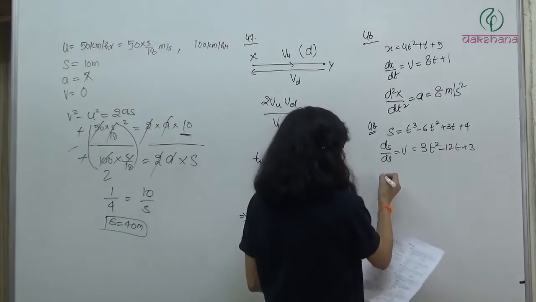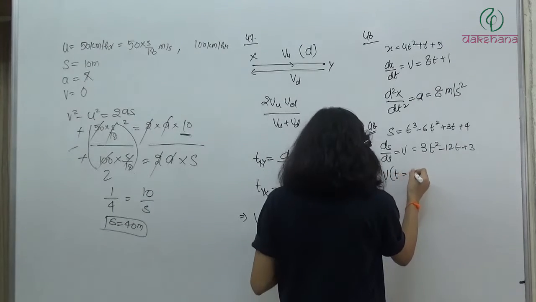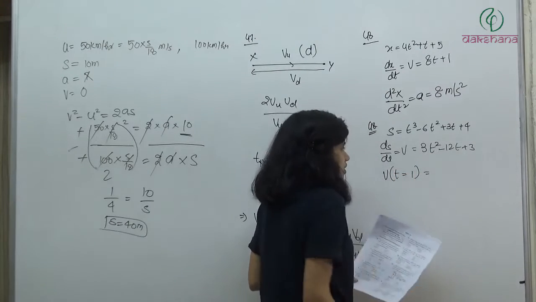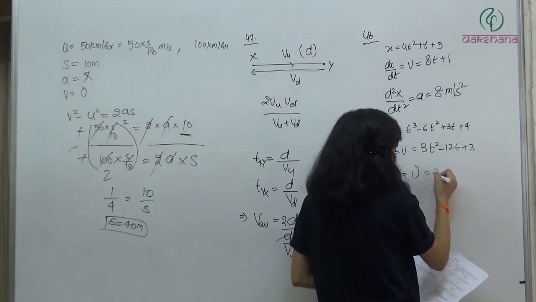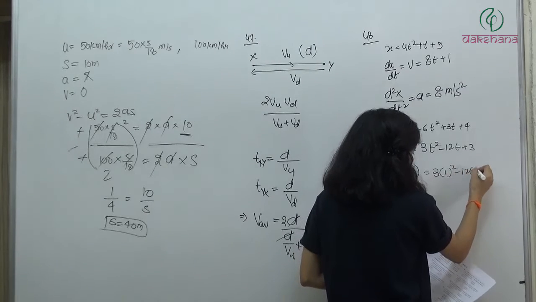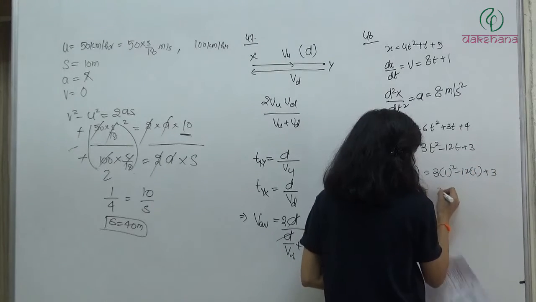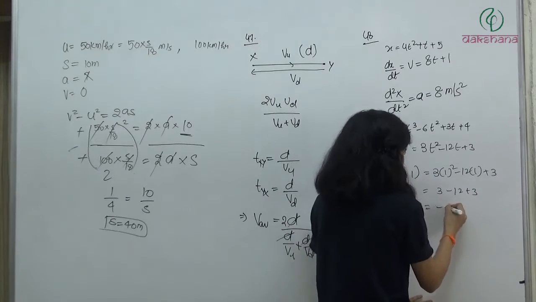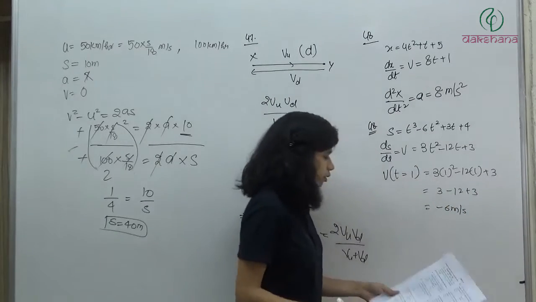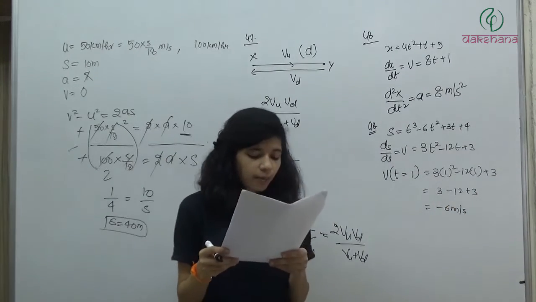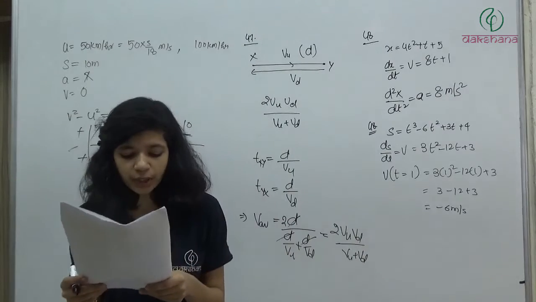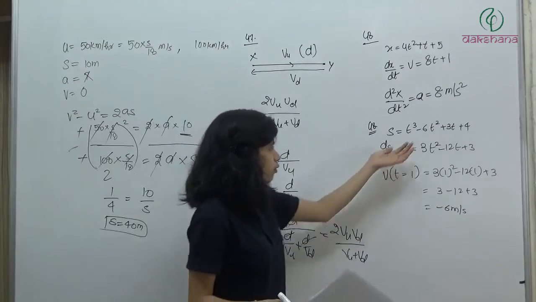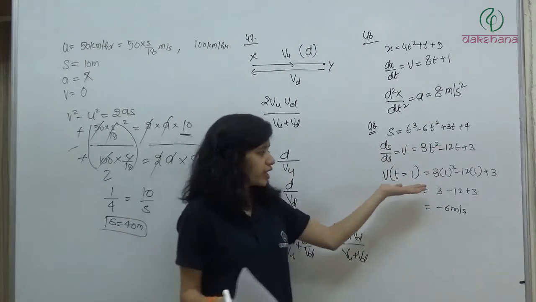So we have to find out velocity at t is equal to 1 second. Put t is equal to 1 second in this equation, what will we get? 3 into 1 square minus 12 into 1 plus 3. 3 minus 12 plus 3. It means 6 minus 12, which is minus 6 meter per second. What will be the velocity at t is equal to 1 second? Minus 6 meter per second. Option 2. So for these types of problems you just have to differentiate and put t is equal to 1.